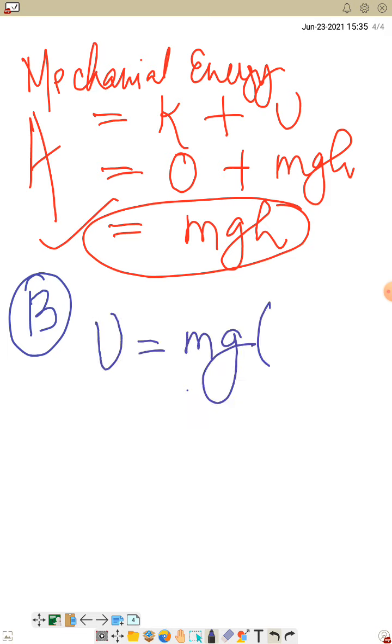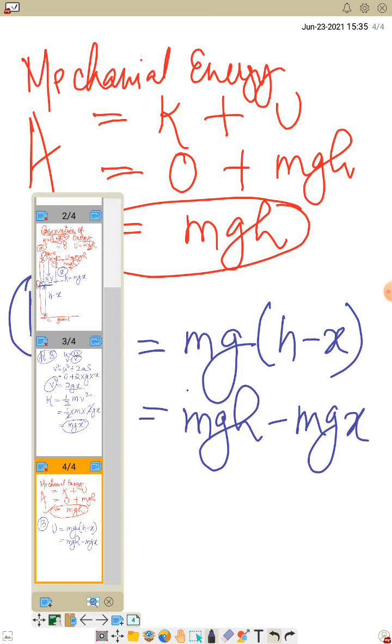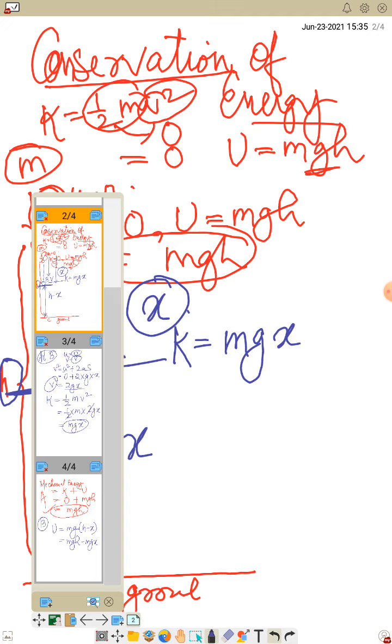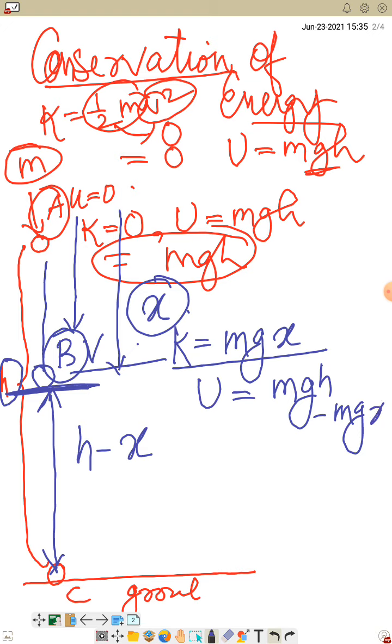Now what is the height? Height is h minus x. So when I remove the bracket, I'll get mgh minus mgx. So here you see that at position B, kinetic energy is mgx and potential energy is mgh minus mgx.